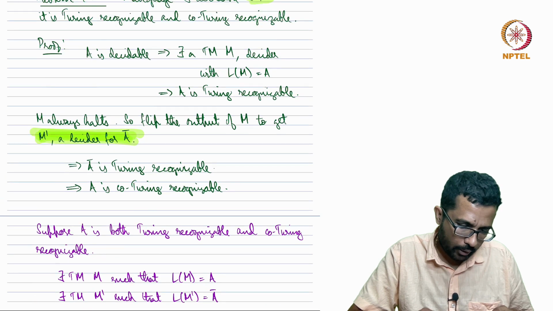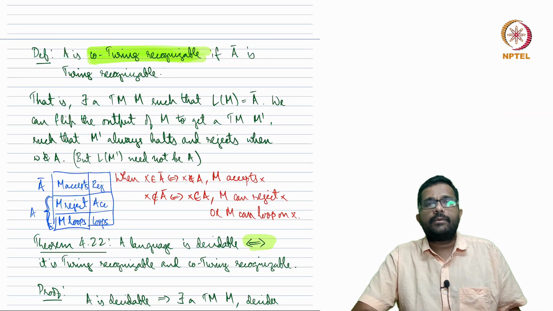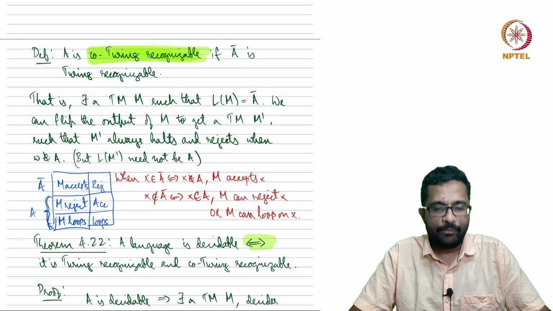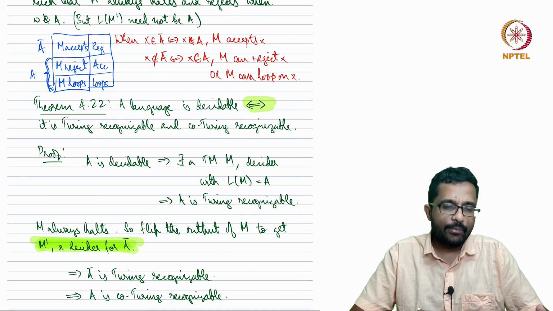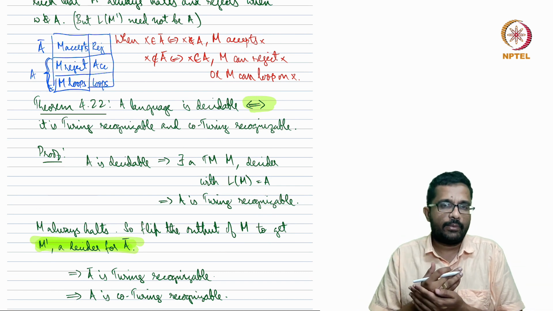Just to recap what we saw in lecture 38: we defined co-Turing recognizable. A is co-Turing recognizable if A complement is Turing recognizable. Then we showed the theorem that a language is decidable if it is both recognizable and co-Turing recognizable.